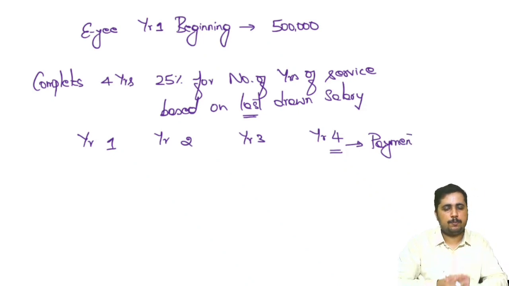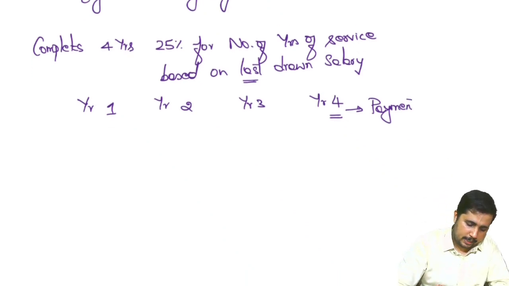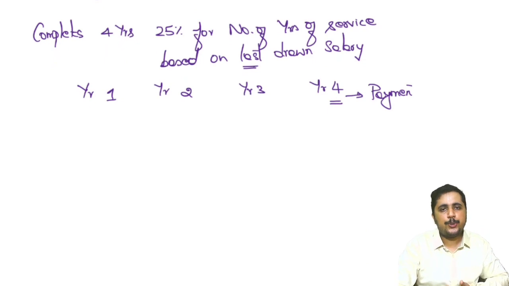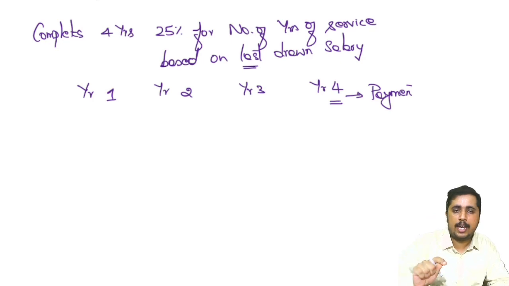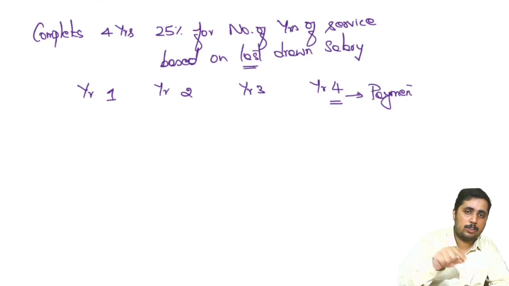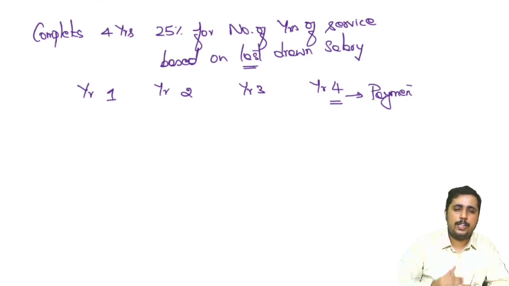This is the scenario, correct? Now the thing is, I want to know how much salary I will pay him at the end of the 4th year, because all these calculations are done on the last drawn salary. Which means I have to ask my HR team. That is not enough. I have to check what market changes take place, because I have to apply that also to my organization.